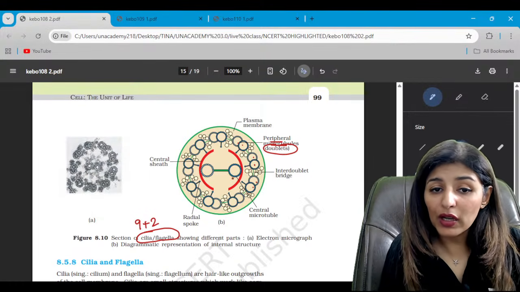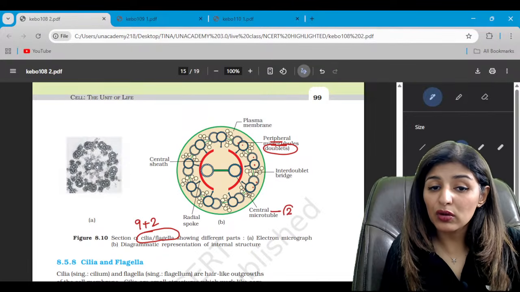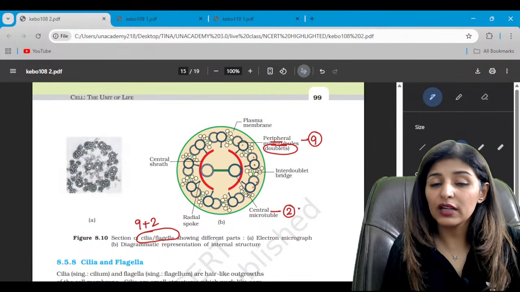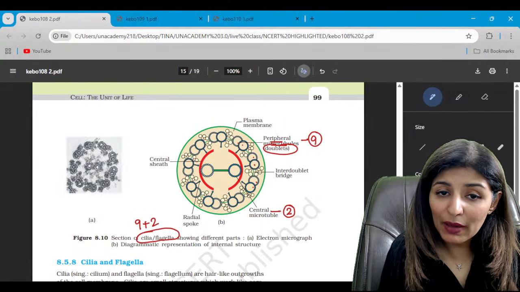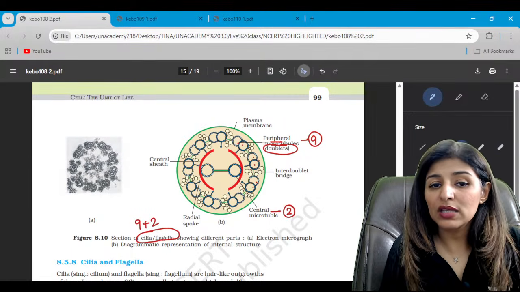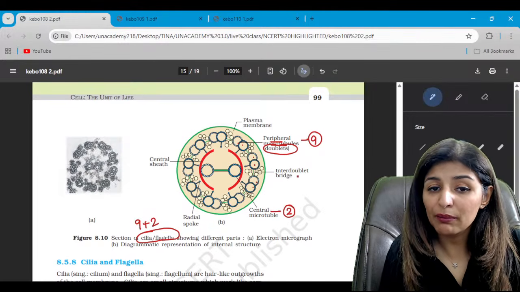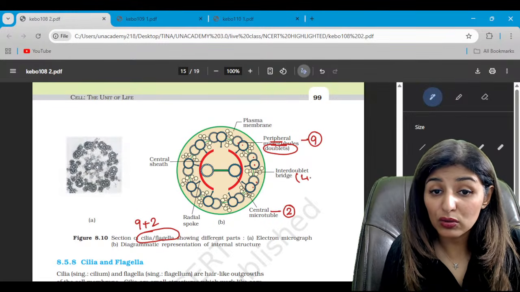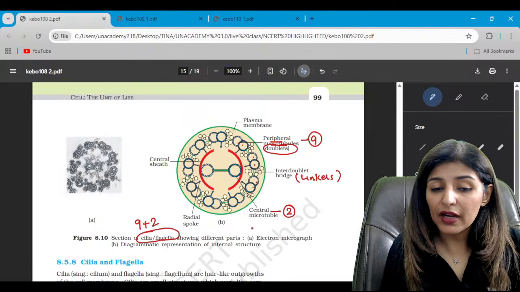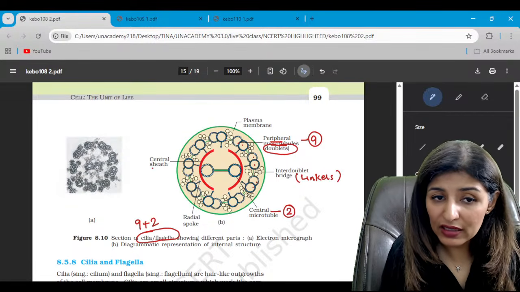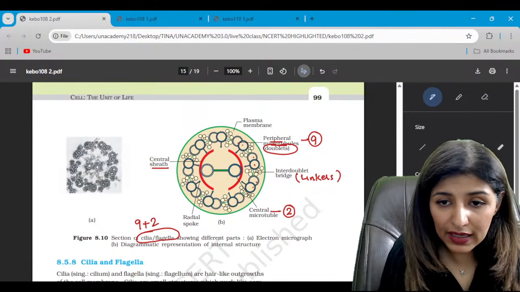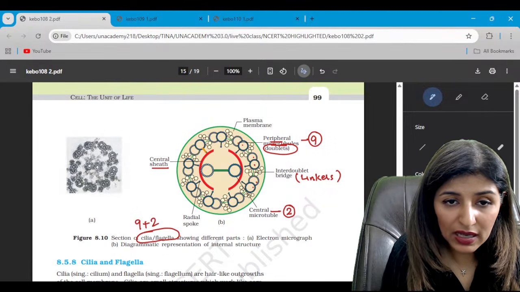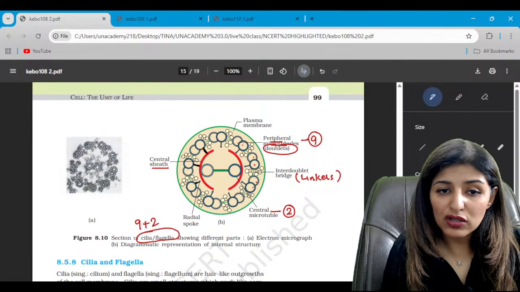While there are 2 in the center, so central microtubules are also 2. So 9 on the outer side, 2 in the center, hence 9+2 condition. Do you see all the peripheral microtubules? They are connected through interdoublet bridge, also known as linkers, right? They are also connected to the central sheath. Central sheath covers the central microtubules, and we see that the outer peripheral tubules are attached to the central sheath.